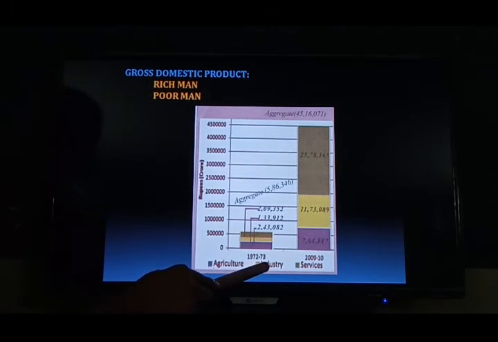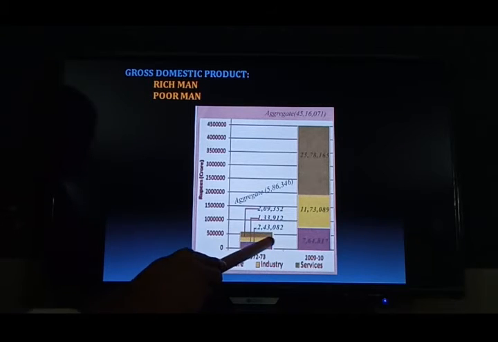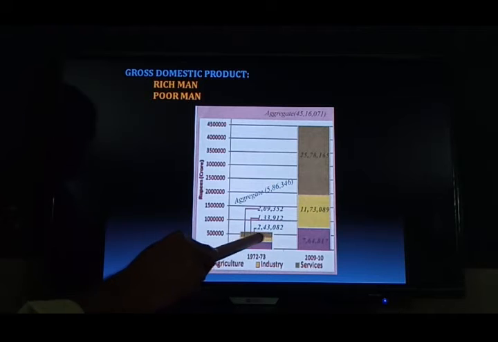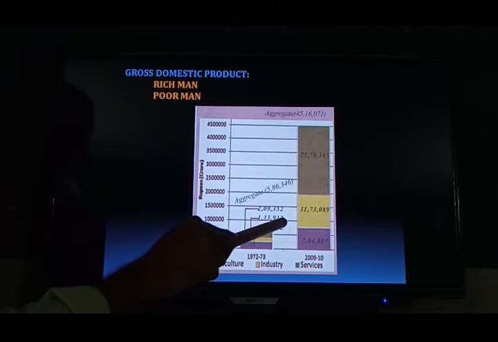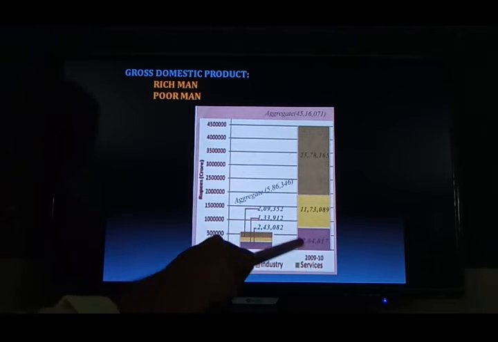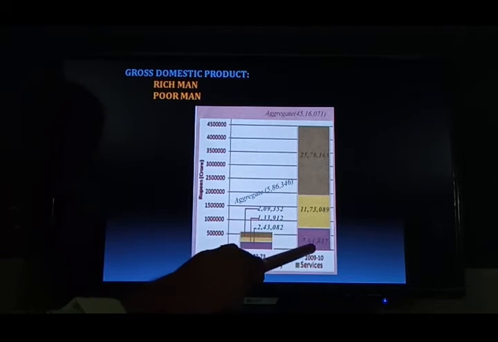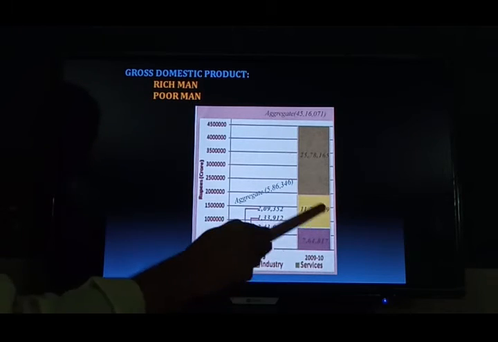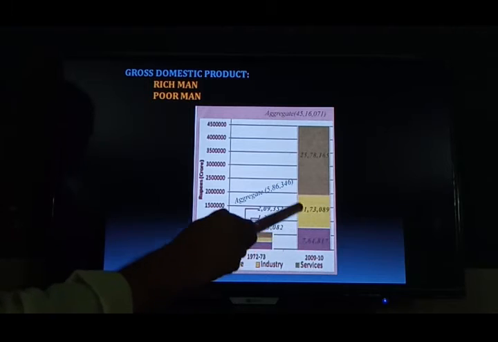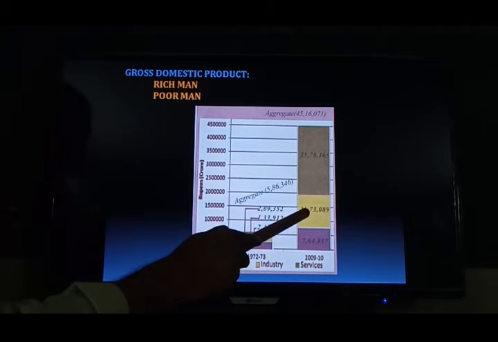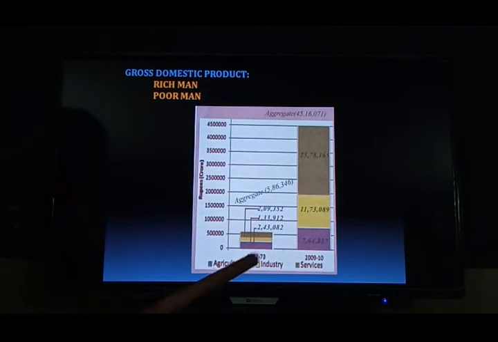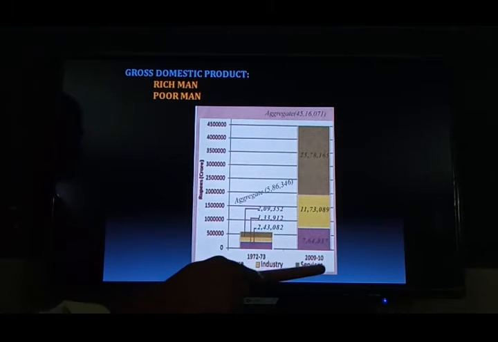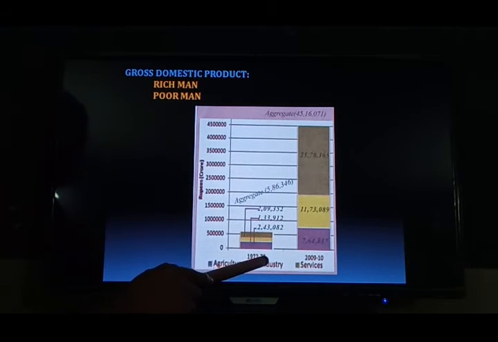What about the industries? That means the secondary sector in 72-73. This yellow color indicates it, 1,33,912 only. But after 37 years, in the 2009-2010 financial year, this industry sector aggregate is 11,73,089. Now look at the position of the service sector in the 72-73 financial year.